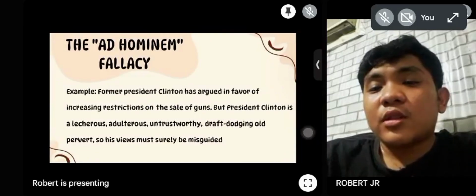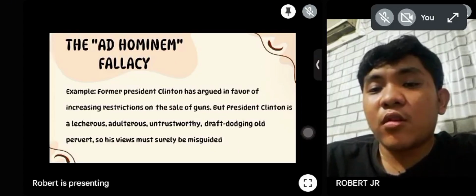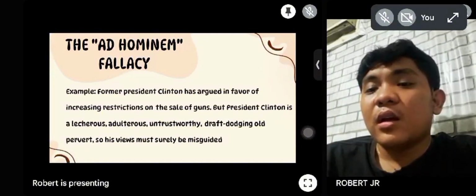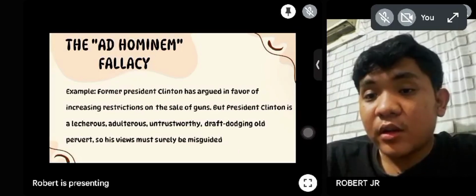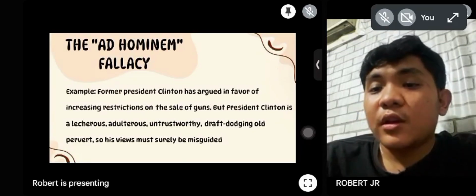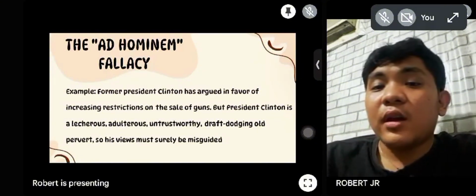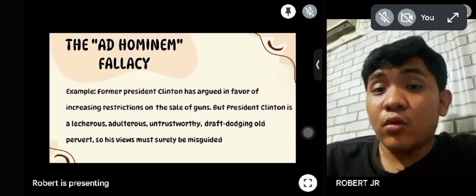President Clinton supports stricter gun laws, but he is a dishonest, unfaithful person, so his argument must be wrong. This is a classic ad hominem attack. The argument about gun control isn't addressed at all. Instead, the speaker just insults Clinton, but even if someone has personal flaws, their argument could still be valid. So the bottom line here is attacking the person does not prove their ideas are wrong. A good argument stands or falls based on logic and evidence, not who is saying it.